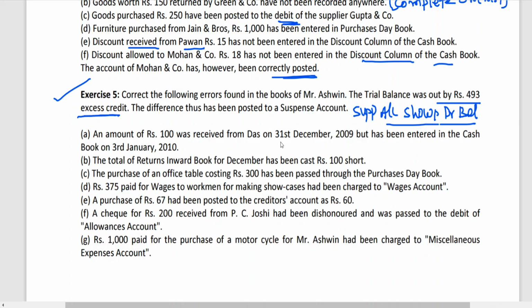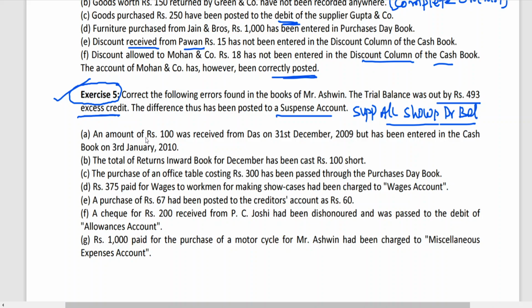For one-sided errors, now we shall be using the suspense account only. The difference thus has been posted to which account? Suspense account. So we can blindly follow. This is what you can expect from these kinds of problems. It will definitely help you. You have to go through all these problems. All these problems are there with a change in value in your study material also. So we start this exercise number 5 now.